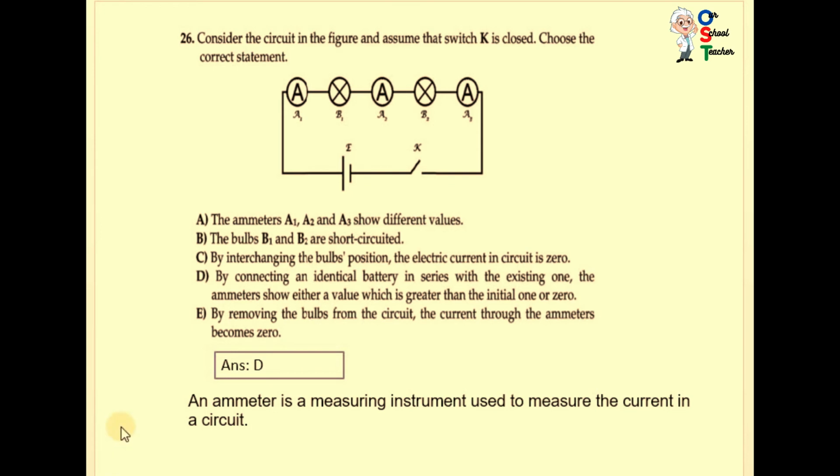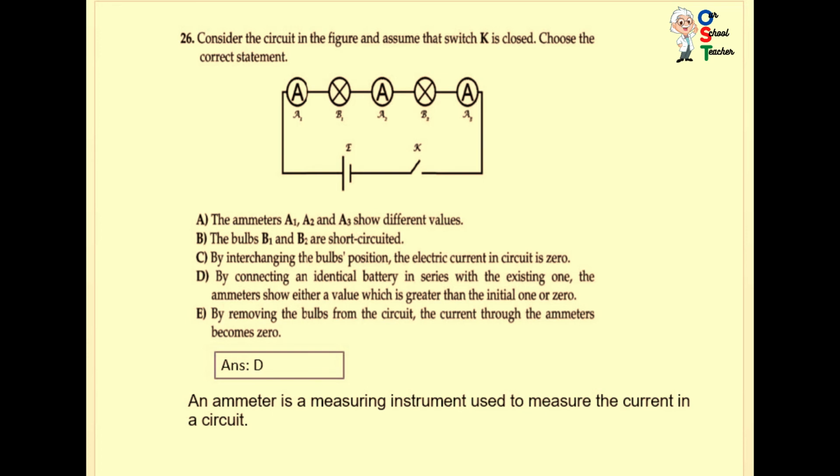E. By removing the bulb from the circuit, the current through the ammeter becomes zero. No current is flowing, so the ammeter shows a reading. So D is correct. By connecting an identical battery in series with the existing one, the ammeter shows either a value which is greater than the initial one or zero.